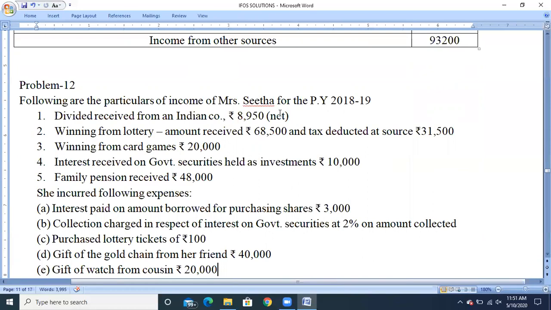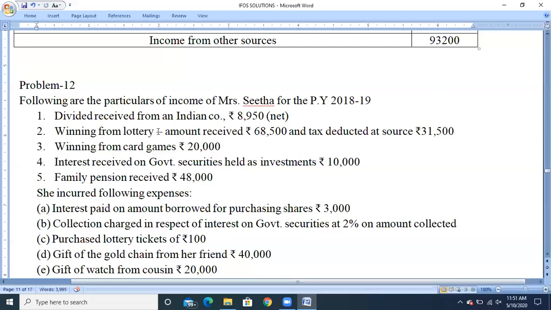For any dividend from an Indian company, the amount is exempted up to 10 lakh rupees. So whether they have given the net or the gross, please check the amount. If it is less than 10 lakhs, the amount is fully exempted from taxes. If it is more than 10 lakhs, the difference amount will be taxable under the head income from other sources. So here, the dividend received from an Indian company is fully exempted from taxes.